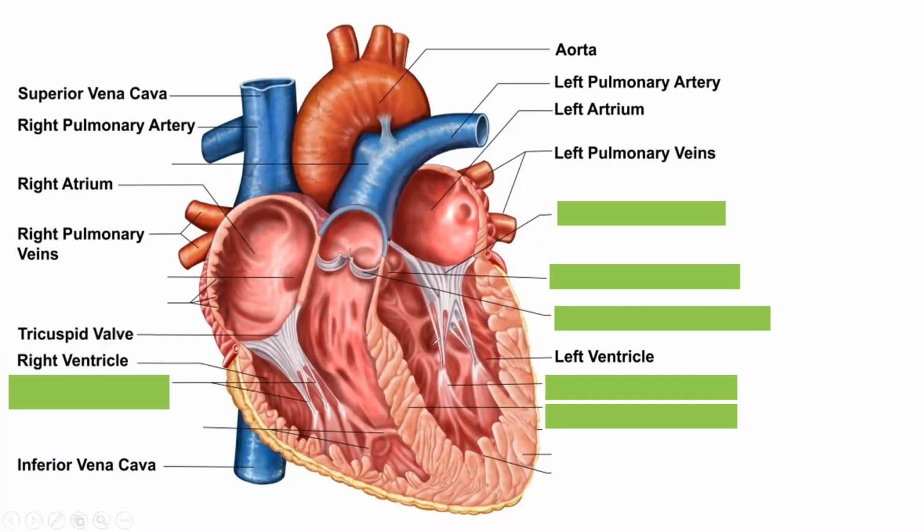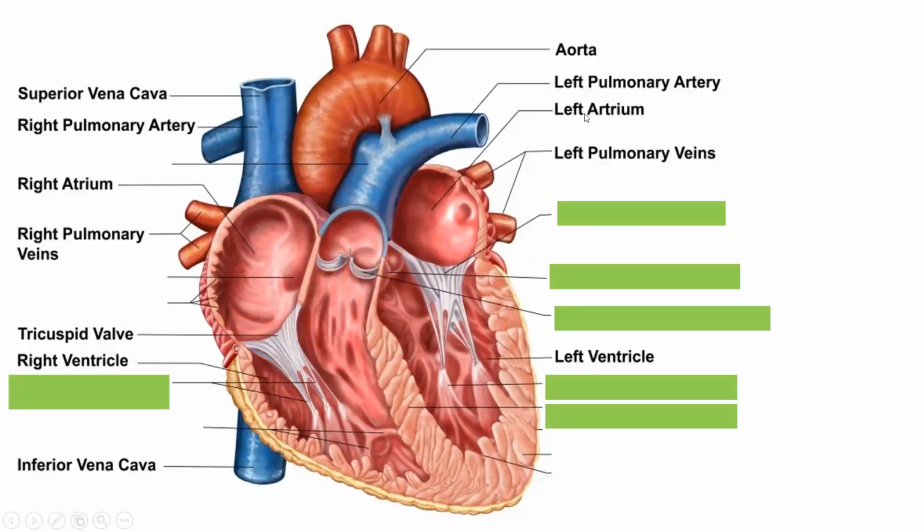Now, what is the function of a valve? This valve basically prevents the backflow of blood. That means whenever the auricle contracts, the blood will pass into the ventricle, but when the ventricle contracts, the blood cannot go back into the auricle, because this particular flap and this particular door will close. And as soon as this door closes, blood will enter another opening that is in the blood vessel, it will enter the arteries. Okay, so in short, what is the function of a valve? A valve prevents the backflow of blood.